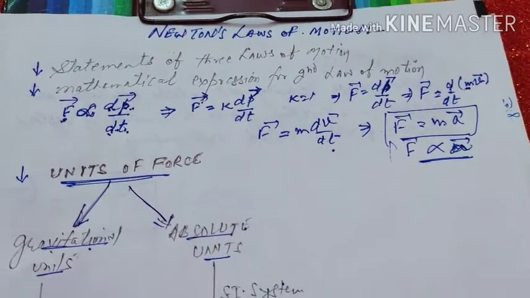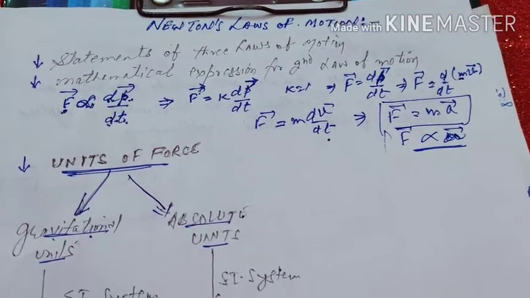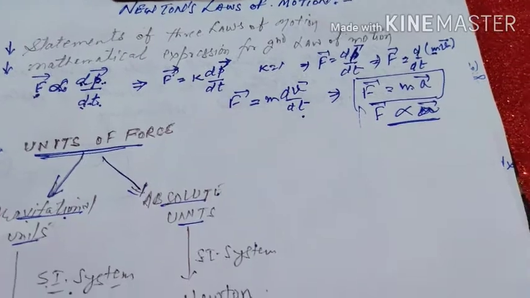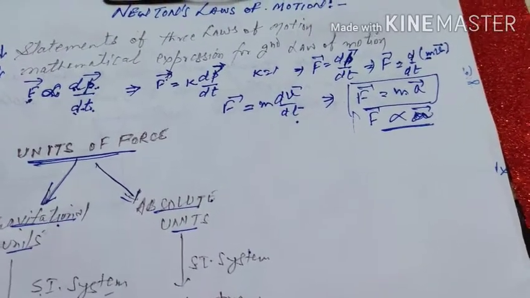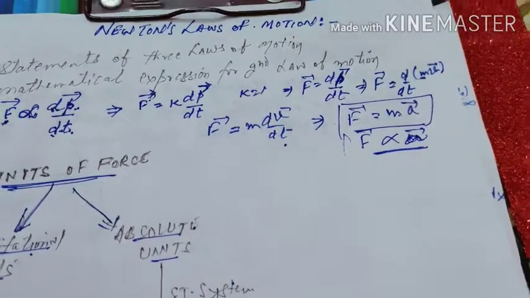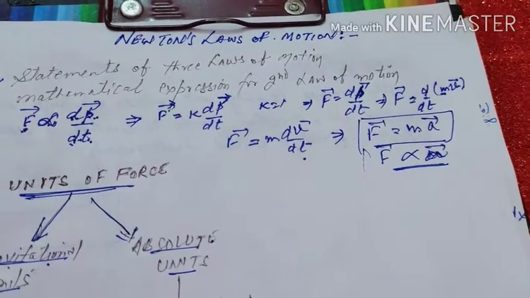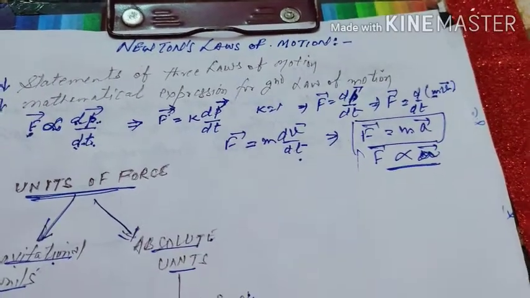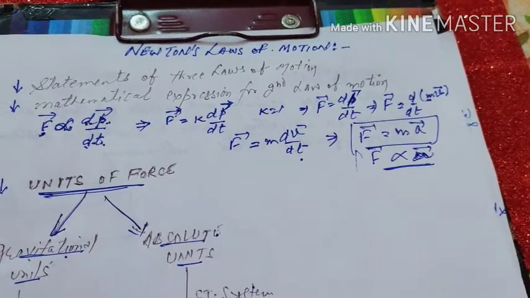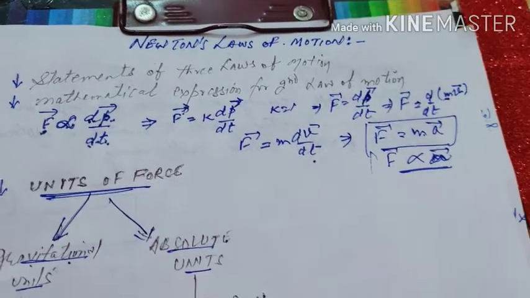But what is important in this definition is that sometimes when we discuss it, we say that a body continues to be in the state of rest or of motion, but it is not just motion, it is uniform motion. If you do not use this word uniform, your definition is wrong.